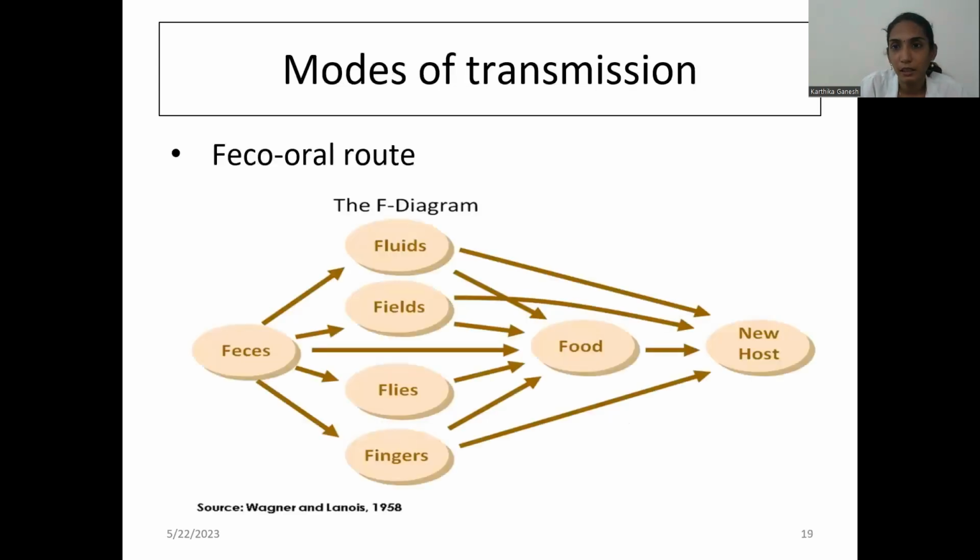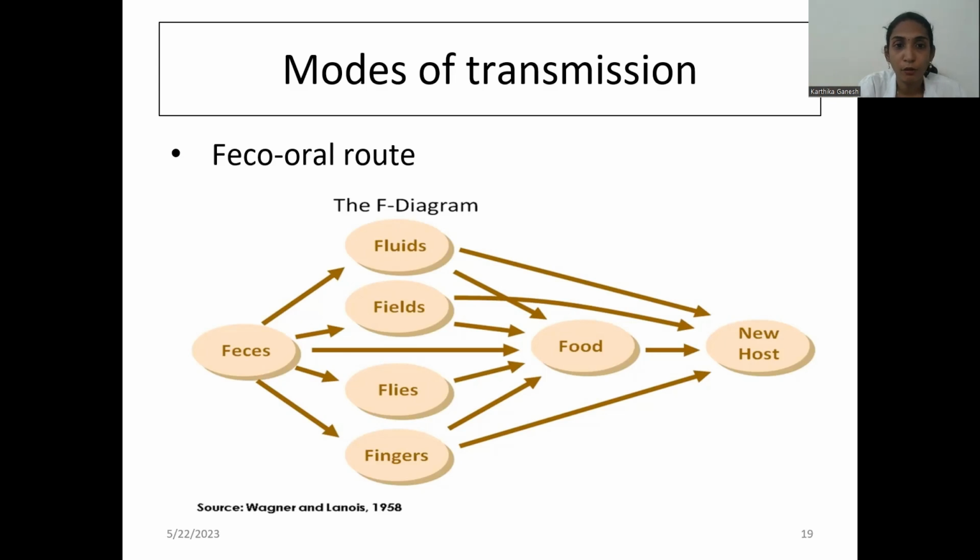This is the sanitation barrier, as stated. The most common cause for diarrhea is the fecal-oral route. As we saw, feces is the most common infective material. It will contaminate the fluid, fields, and flies which sit on these become infected and become carriers of the infection, and the fingers.